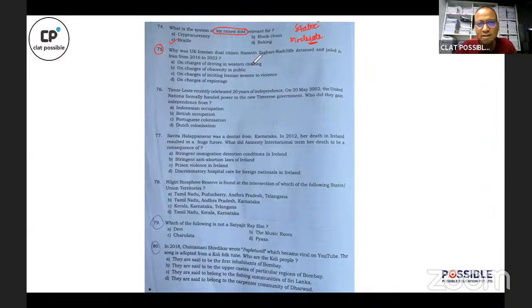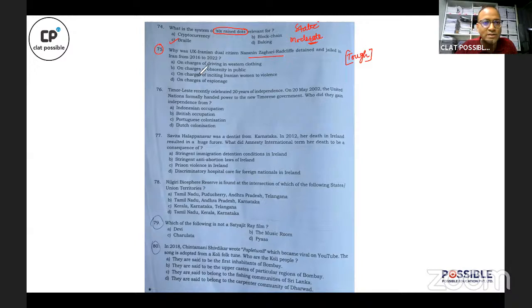British-Iranian dual citizen Nazanin Zaghari Redcliffe. She was released from jail in May this year, right? Once again, a tough question because look at the choices, how narrow are those? It's a difficult question because unless you are absolutely precisely aware about the episode of Nazanin Zaghari Redcliffe, you cannot answer this question because all of them look like probable answers.